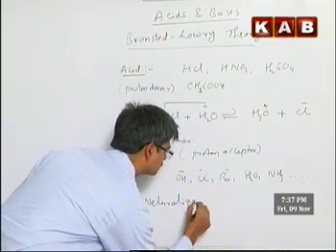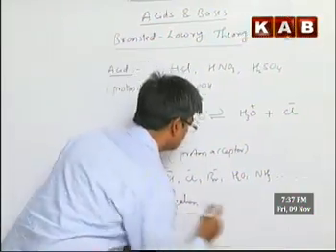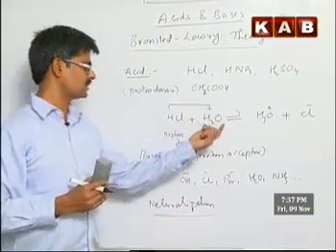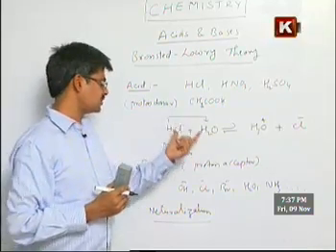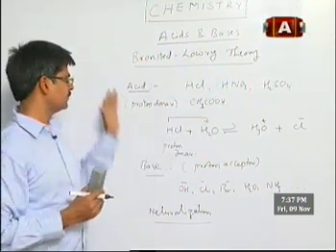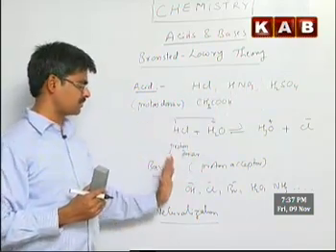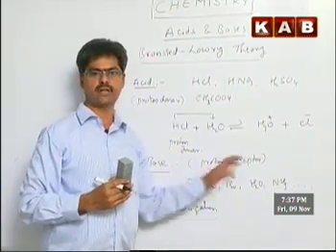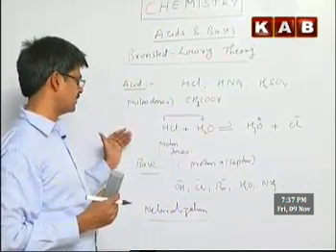Coming to the meaning of neutralization. Take this same reaction: one substance is giving a proton to another substance, so proton transfer is taking place. This reaction can be considered neutralization according to the Bronsted-Lowry theory. So an acid is a proton donor, a base is a proton acceptor, and a neutralization reaction is basically a proton transfer from one substance to another. This is regarding acid, base and neutralization.